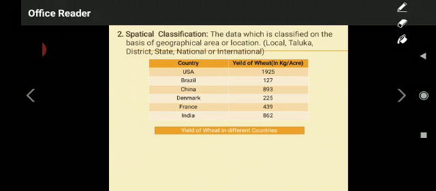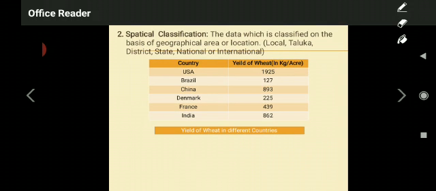I have taken the information of USA. USA yield of wheat is 1925 kg per acre. Okay, per acre yield of wheat in USA is 1925 kg, for example. In Brazil, it is 127. In China, it is 893. In Denmark, it is 225. In France, it is 439. In India, it is 862.